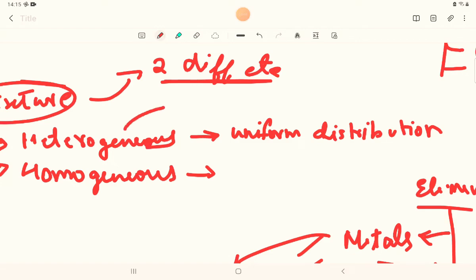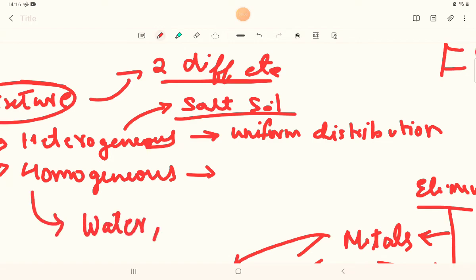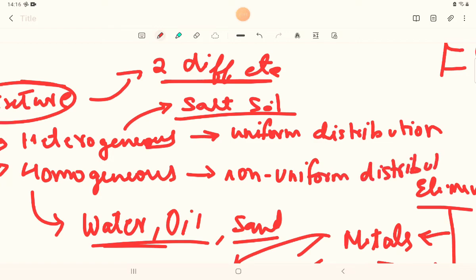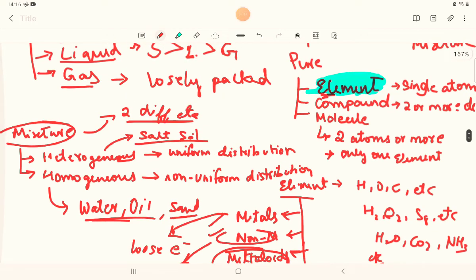Example of homogeneous, I can write salt solution. For heterogeneous, the mixture of water and oil, two distinct liquids which cannot be mixed, or else water and sand. So non-uniform distribution. Hope you have understood.